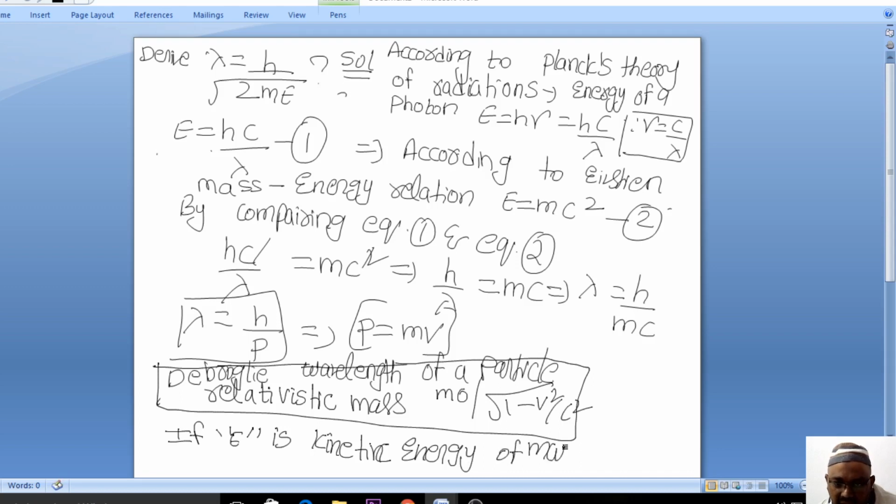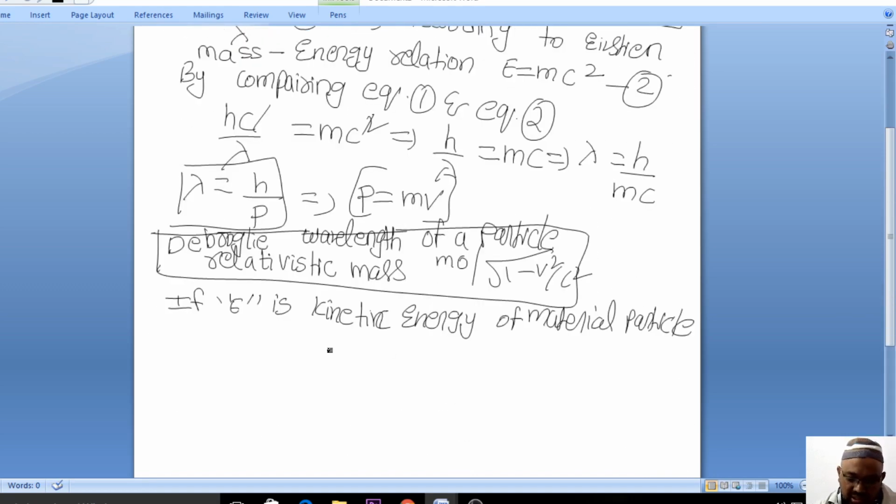It is a self-controlled process. The kinetic energy of a particle is given by half mv squared. Everybody is familiar with it. So the kinetic energy of any particle is given by half mv squared.